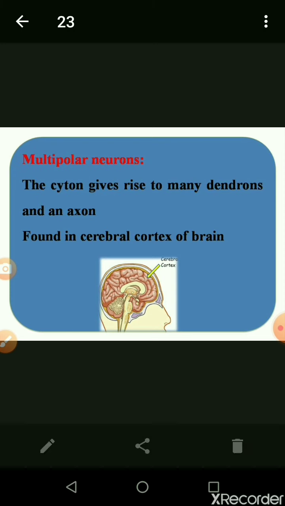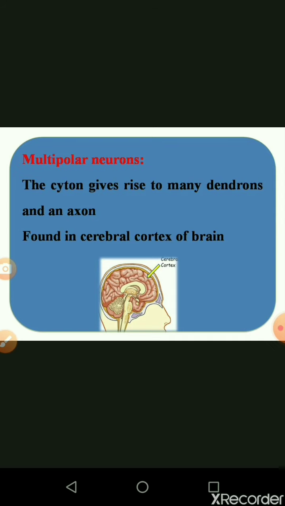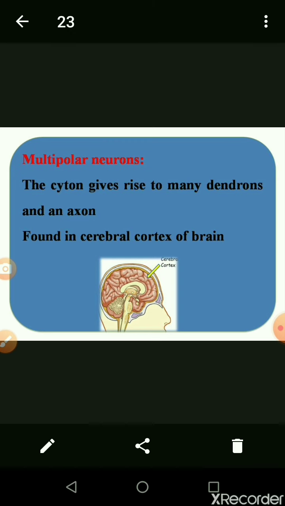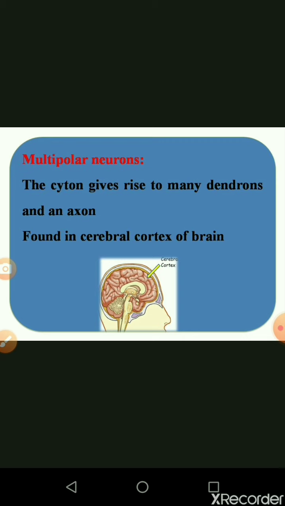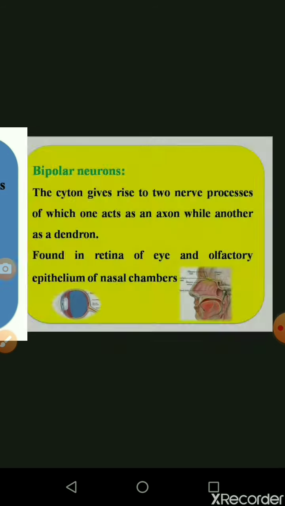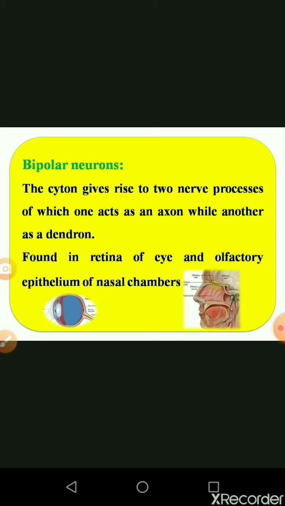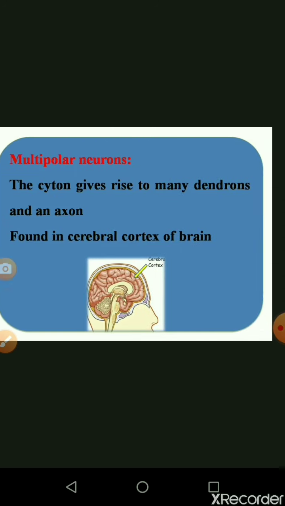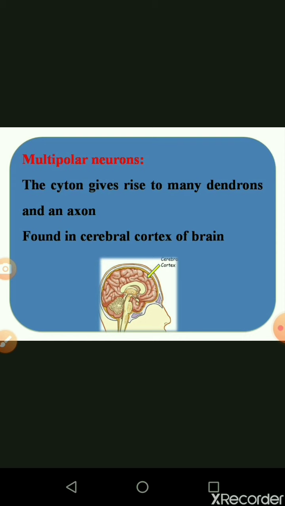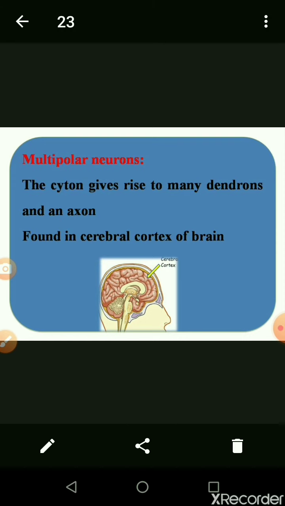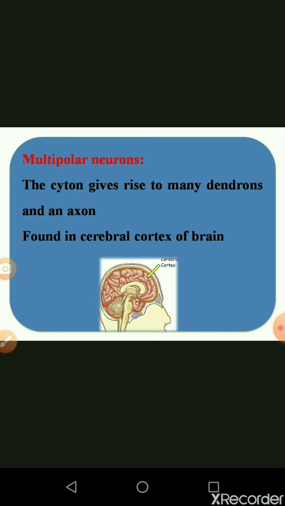Again, the types of neuron: unipolar, bipolar, multipolar. Unipolar means one, bipolar means two, multipolar means many. The unipolar neuron is available in early embryos, not in the adult. The bipolar neuron is found in only two regions, the retina of the eye and the olfactory epithelium of the nasal chamber. The multipolar neuron is located in the brain. It may be asked as a one-mark question where it is located, with options like brain, kidney. The right option is brain.